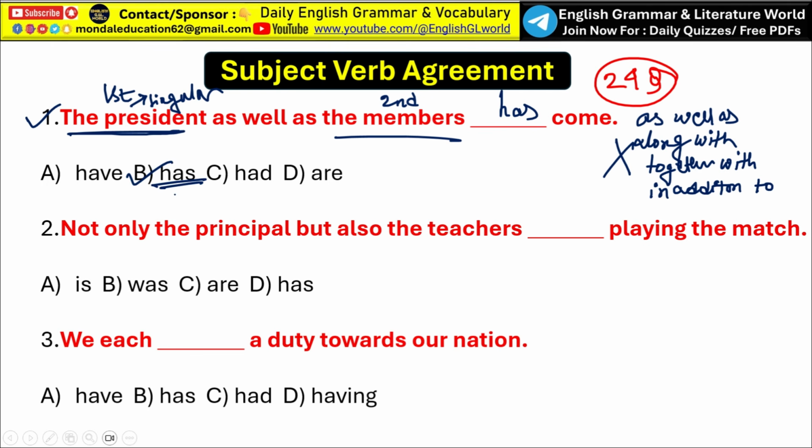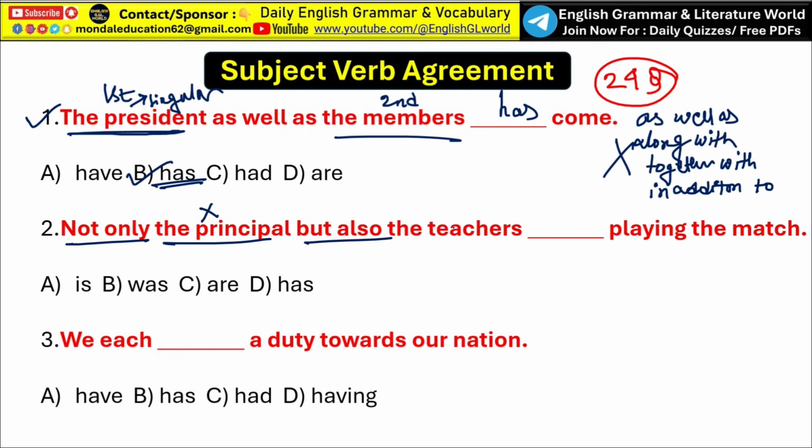Understand? Next one: not only the principal but also the teachers dash playing the match. Here the subjects are connected by the structure not only but also. This is a very important rule in subject-verb agreement. In such cases the verb does not depend on the first subject. Here the first subject is the principal, so the role of the first subject is totally vacant.